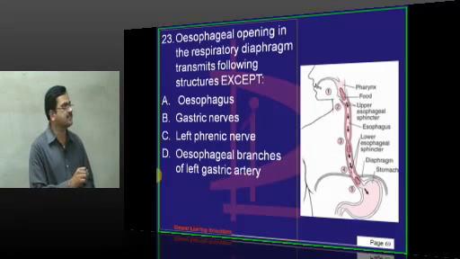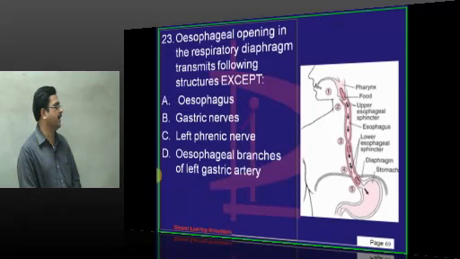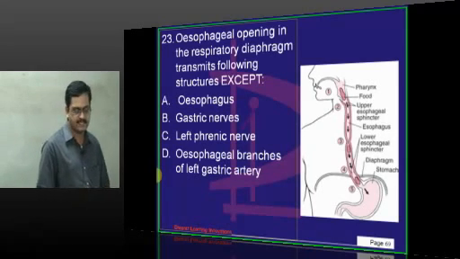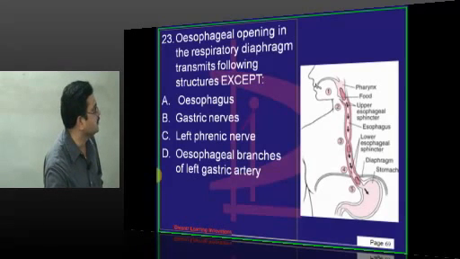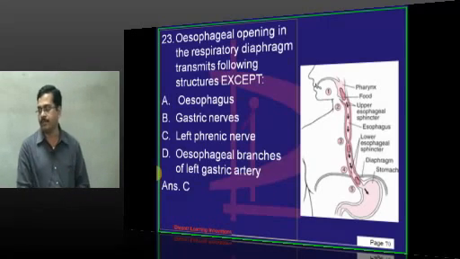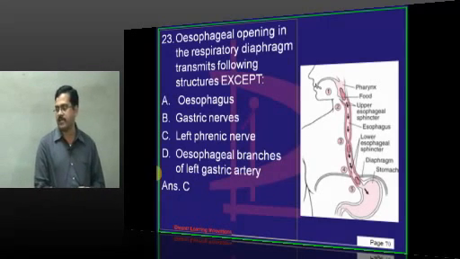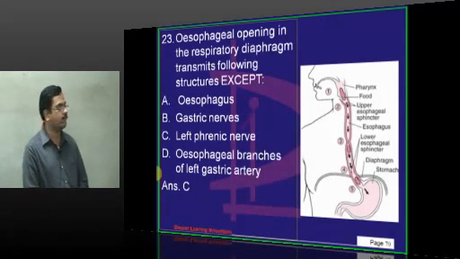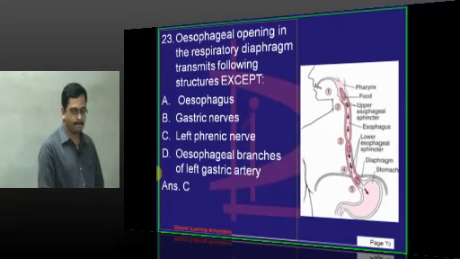Left phrenic nerve pierces the left dome of the diaphragm directly, whereas esophageal branches of left gastric artery pass through the opening. Gastric nerves means related to the vagus. So the answer is left phrenic nerve. Left phrenic nerve does not pass through any opening. It directly pierces the left dome of the diaphragm. Right phrenic nerve passes through the opening of inferior vena cava.